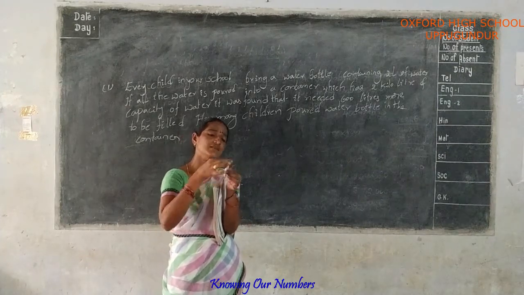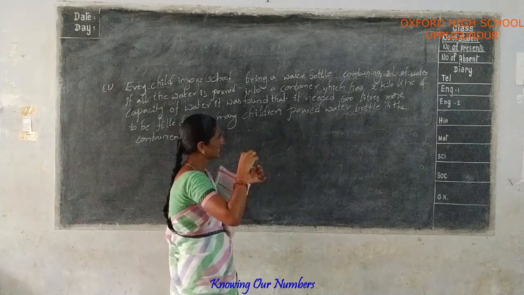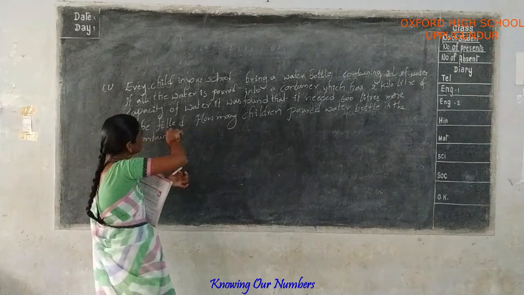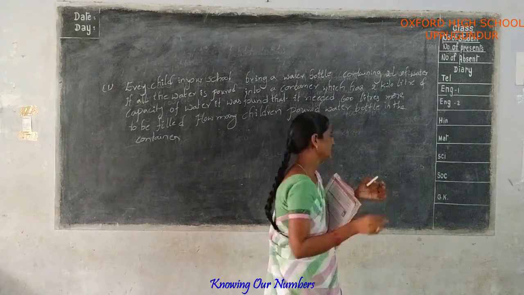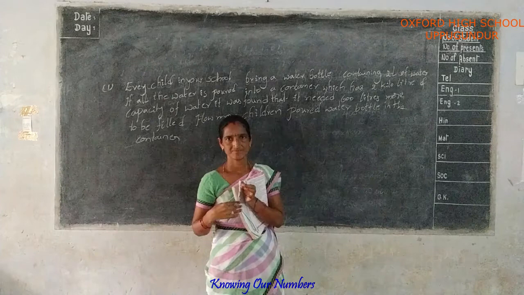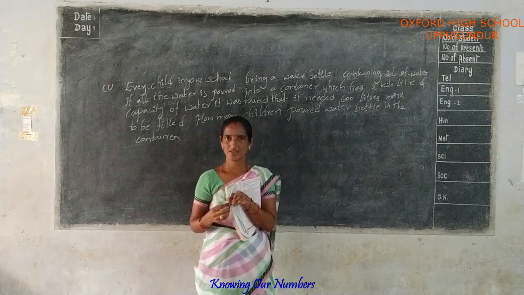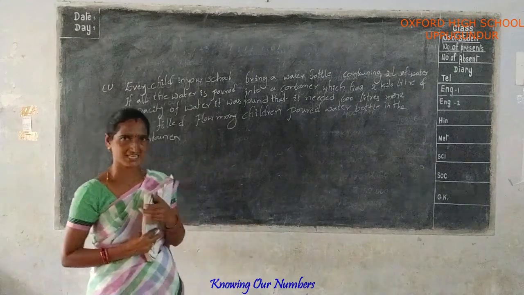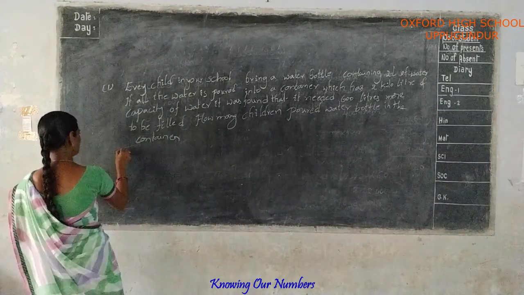To be filled, how much remaining? 600 liters more to be filled. How many children poured water bottles in the container? Okay, 600 liters. Do you understand? We understand the question first.